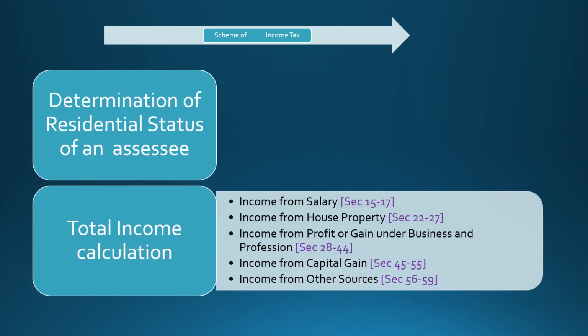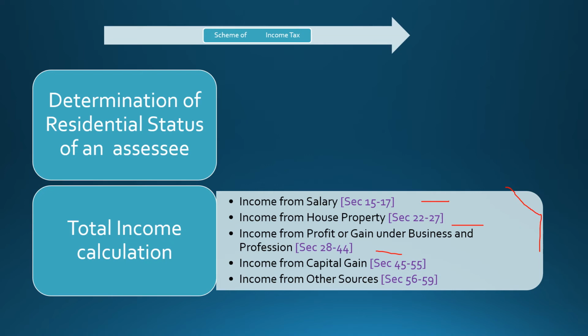Now, determination of the residential status of an assessee. Who is an assessee? The person who pays the tax is called an assessee. How do they determine the income? They derive the income from all the 5 heads. What are the 5 heads? Income from salary, income from house property, income from profit or gain under business and profession, income from capital gain, and income from other sources. Section 14 of the Income Tax Act 1961 provides for the computation of total income of an assessee, which is divided under these 5 heads of income.